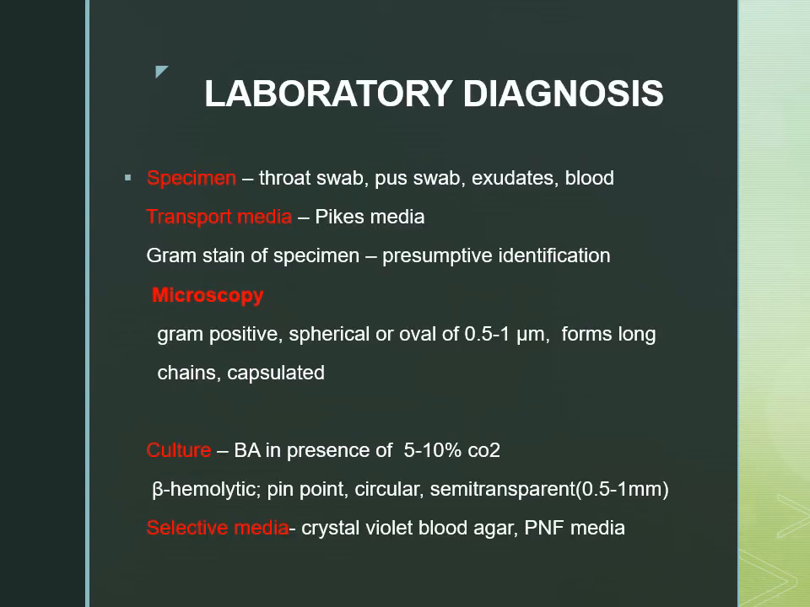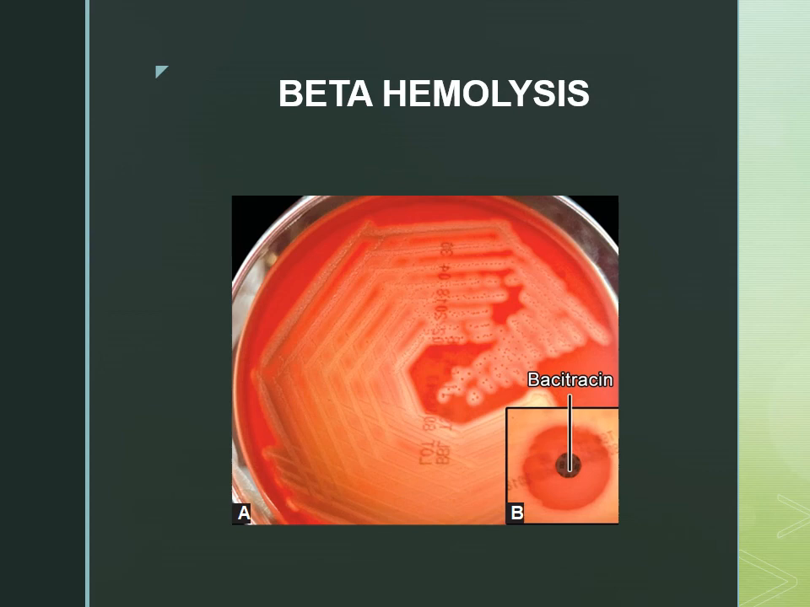Then how to diagnose this case? When we have these skin lesions, we will get the pus swabs or exudates. We can have the transport media, Pike's media. When we do the gram stain, we see gram-positive cocci arranged in chains, 0.5 to 1 microns in size, and culture on 5% sheep blood agar. Beta hemolytic colonies we will get, and they are pinpoint with a wide zone of hemolysis, beta hemolysis. Selective media also we can have, crystal violet blood agar. In this slide you can see the beta hemolysis. There are pinpoint colonies surrounded by a wide zone of hemolysis.